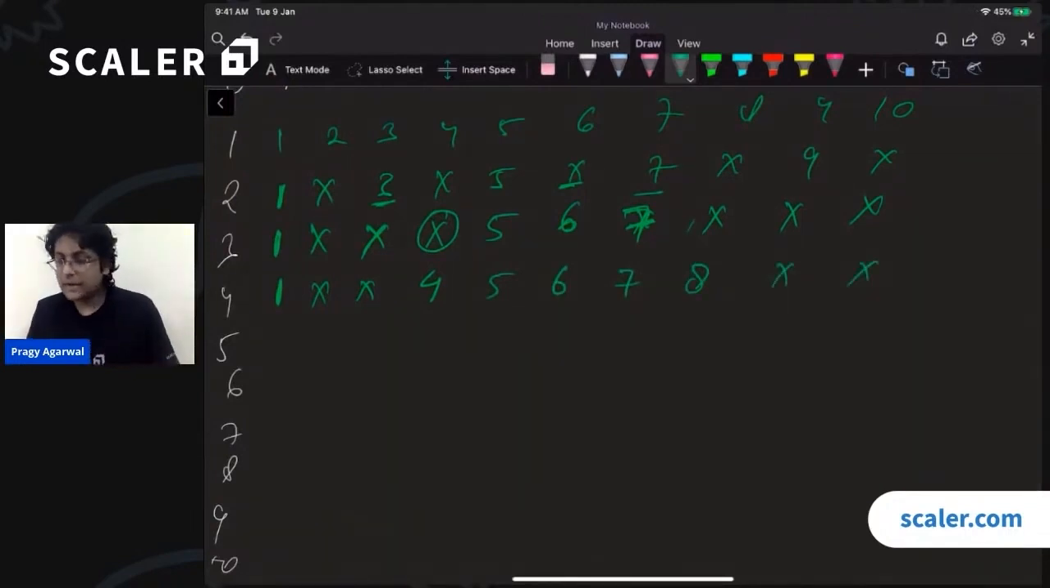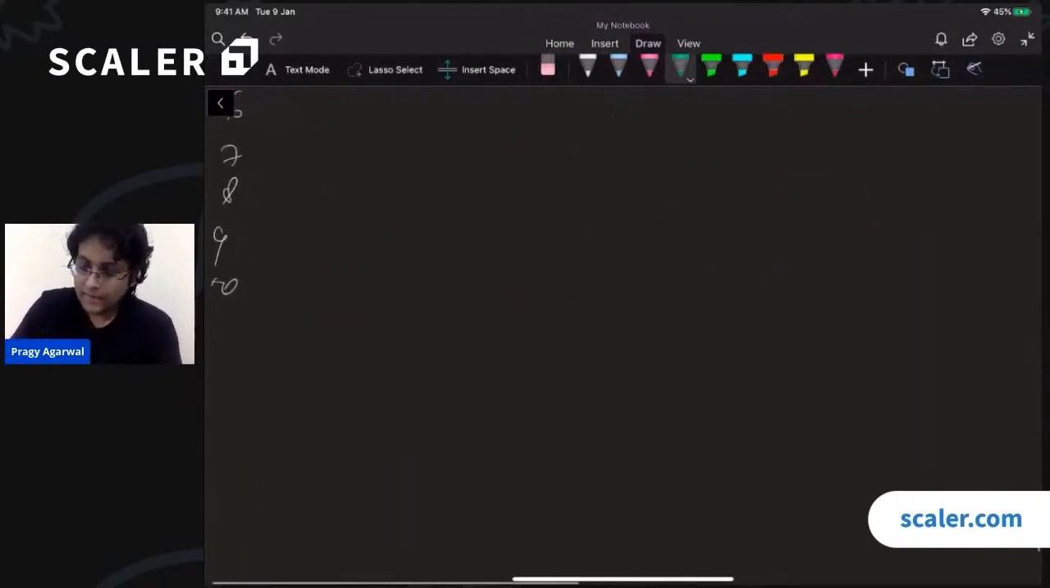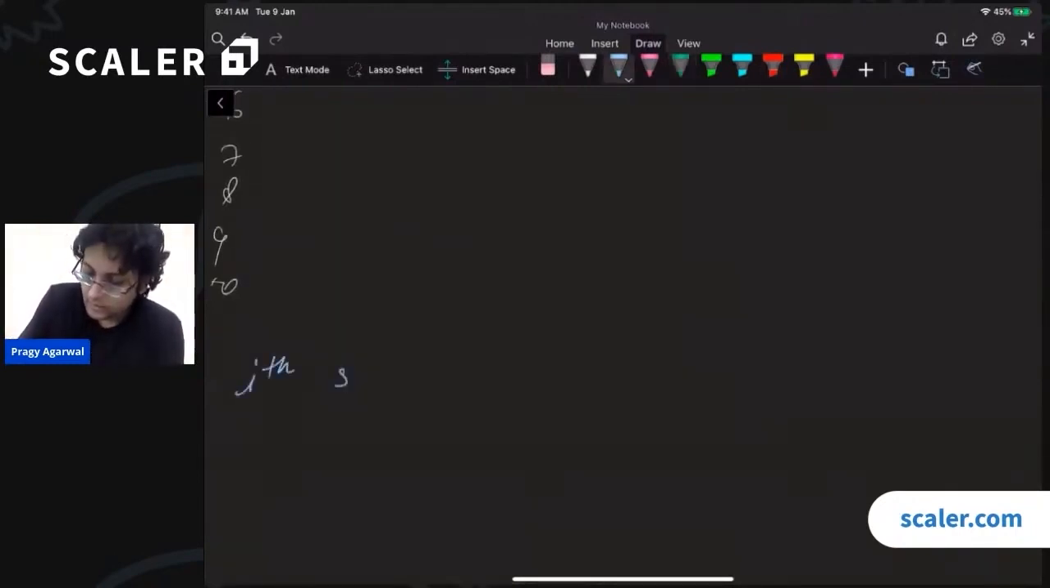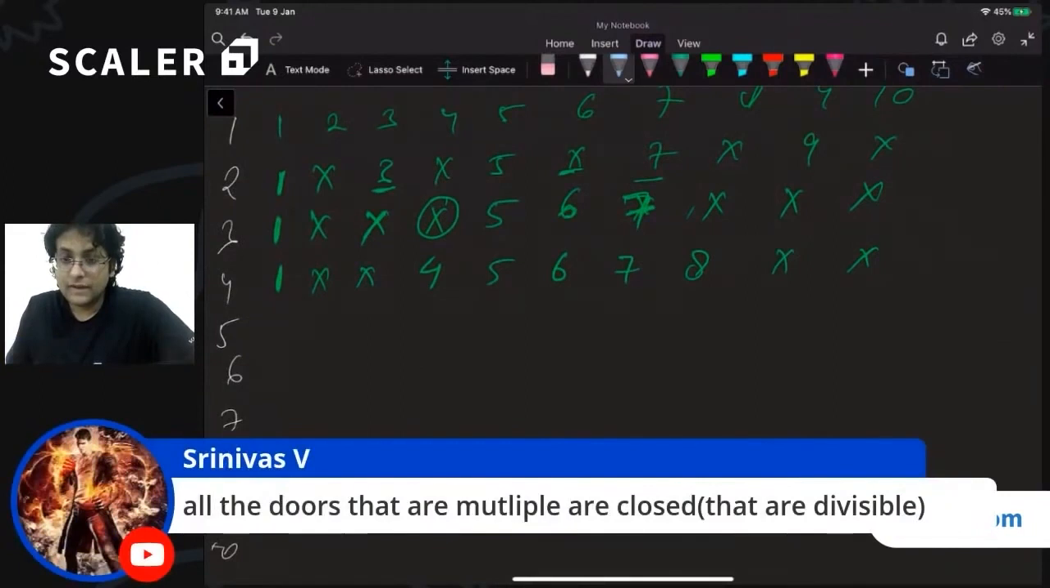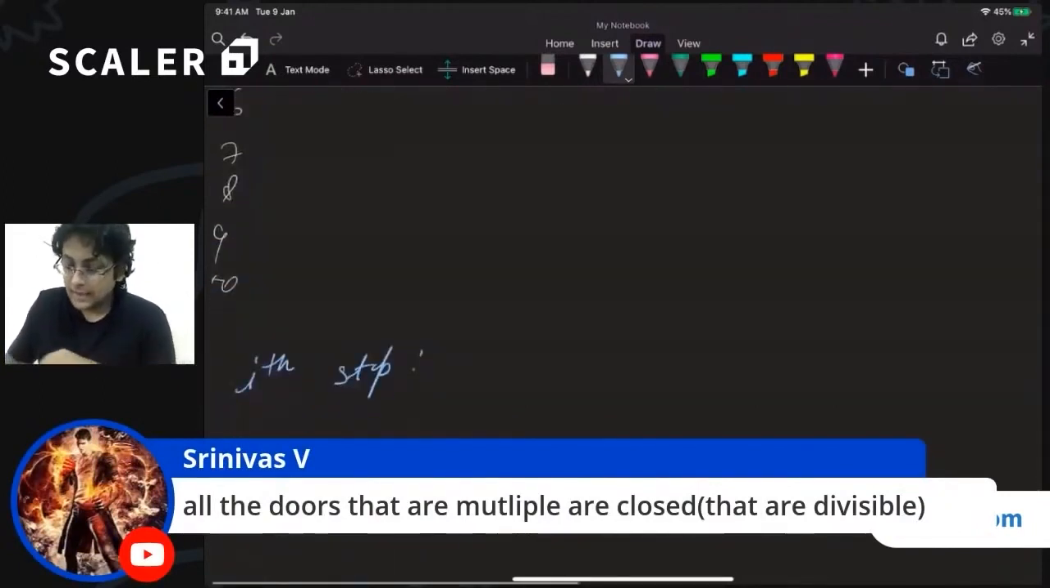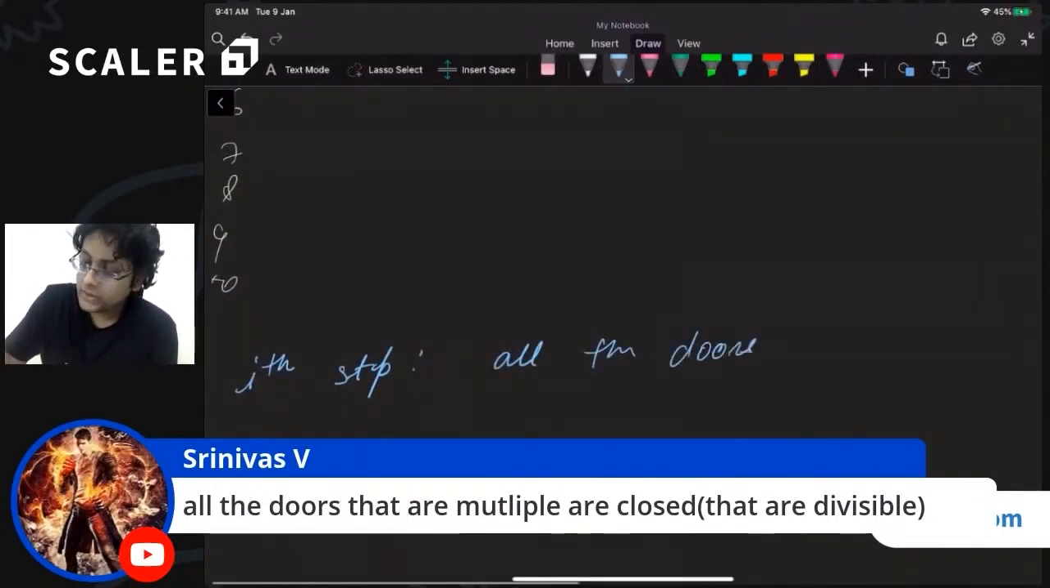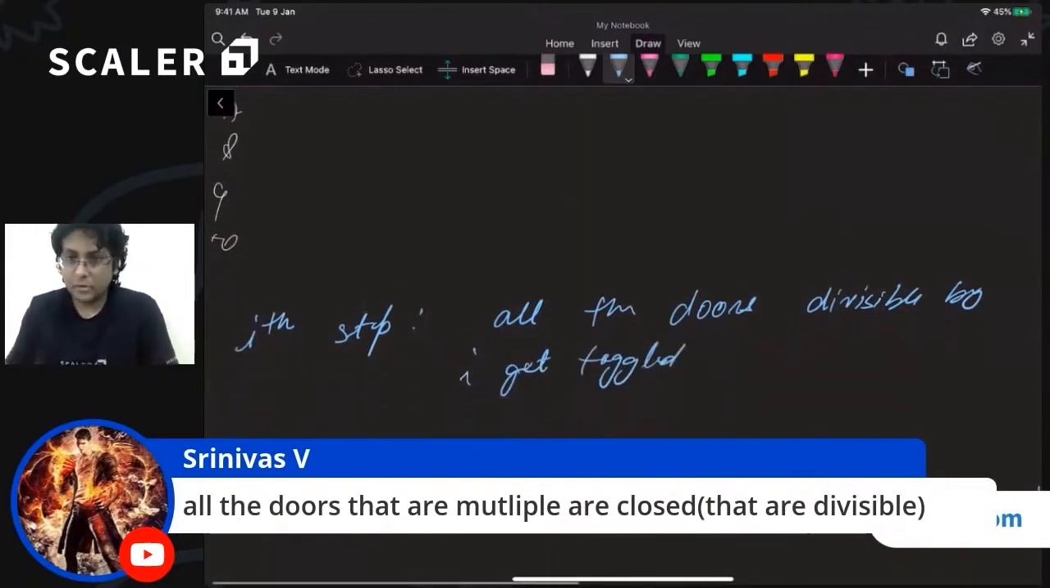So can someone see what is happening over here? Basically, what happens in the ith step? Exactly. So Srinivas has the right idea over here. Srinivas says that in the ith step, all the doors that are divisible by i get toggled. That is the problem over here.